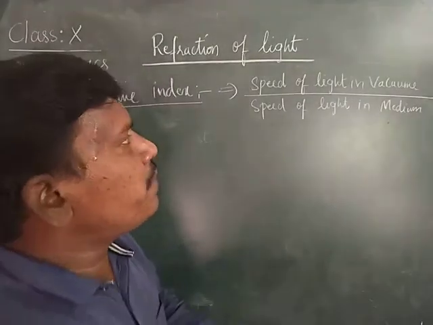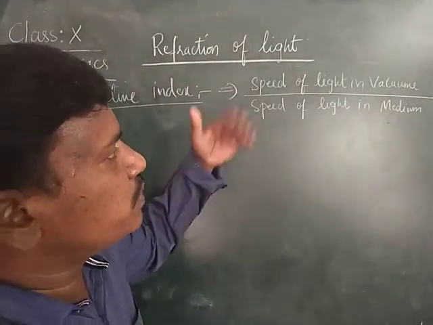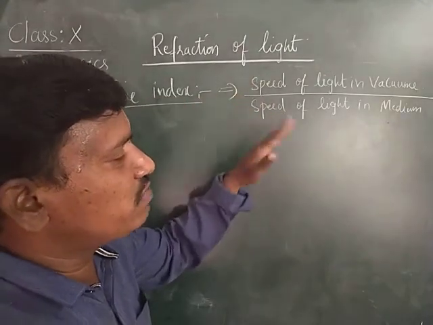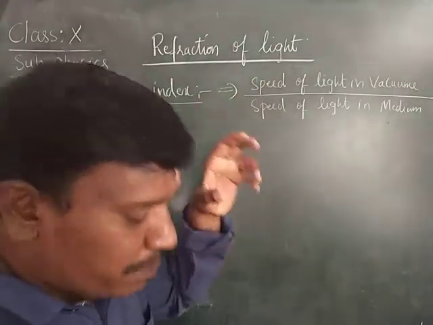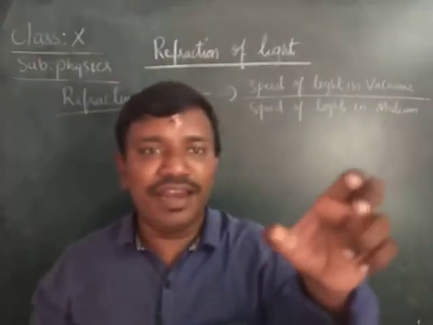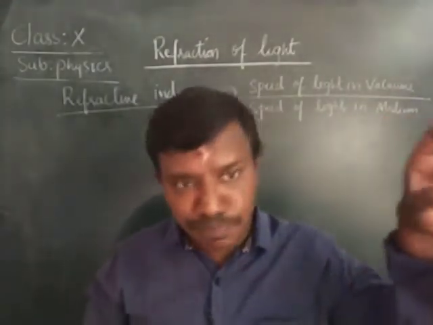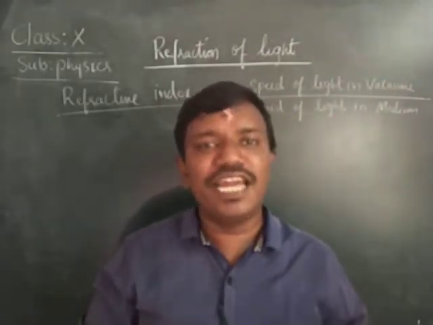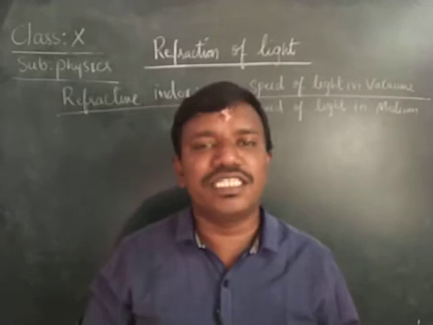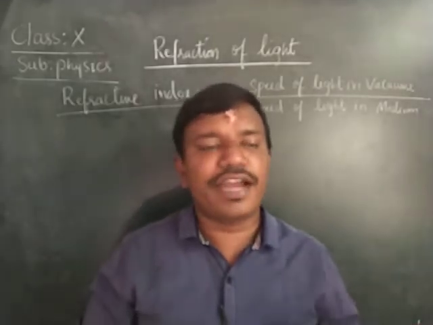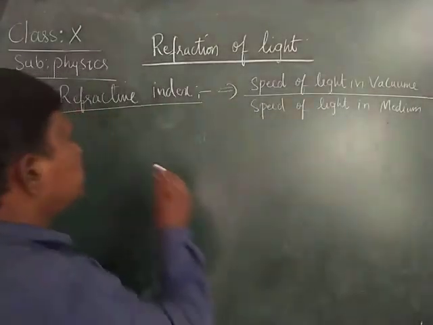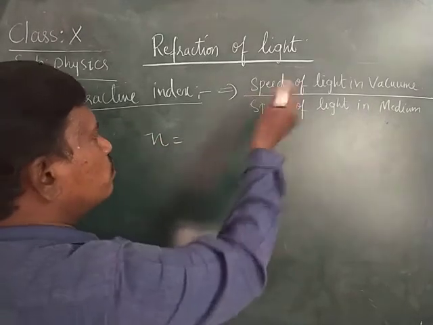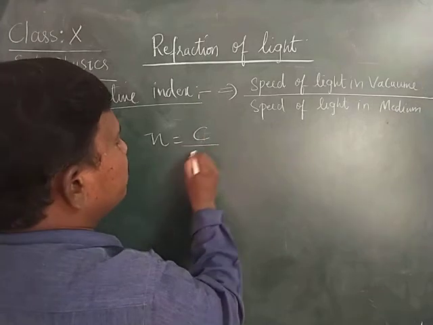Therefore, comparison means how the speed of the light travels. Comparison of the speed of the light in vacuum to the speed of the light in the medium. That means comparing the speed of the light in any medium with respect to the speed of the light in the vacuum. That is called what? Refractive index. Normally refractive index is denoted by the letter n. n is equal to c by v.